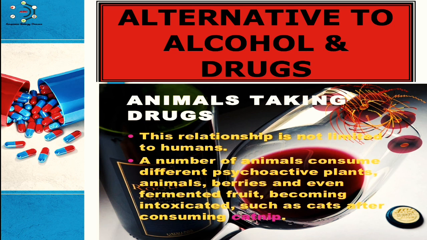After this, drug taking in animals also. Drug taking is noticed in animals also, like rabbits, deer, elephants and birds have been seen to seek out and eat fermented fruits, that is, containing alcohol, or intoxicating mushrooms. So this relationship is not limited to humans. A number of animals consume different psychoactive plants, berries and even fermented fruits, becoming intoxicated, such as cats after consuming catnip. So this is the alternative to alcohol and drugs and drug taking in animals also.